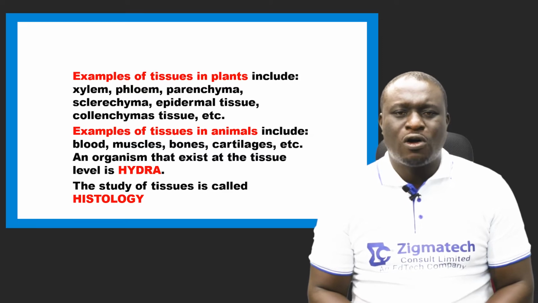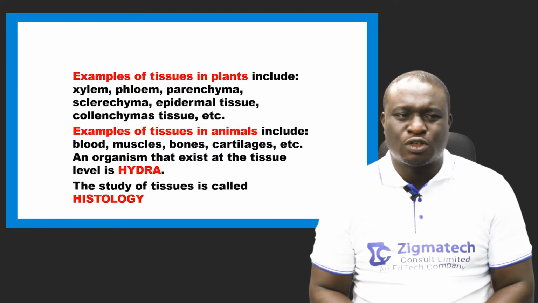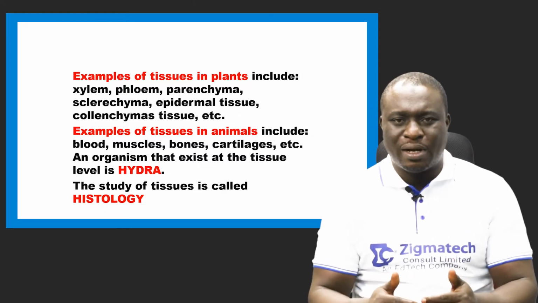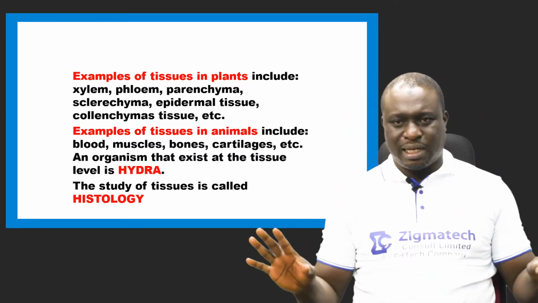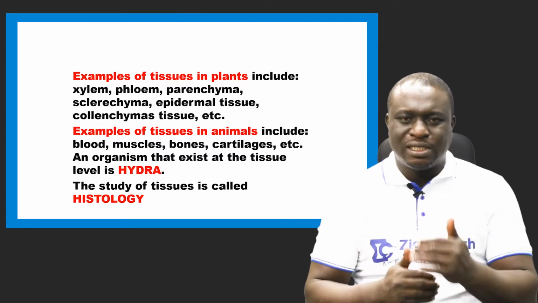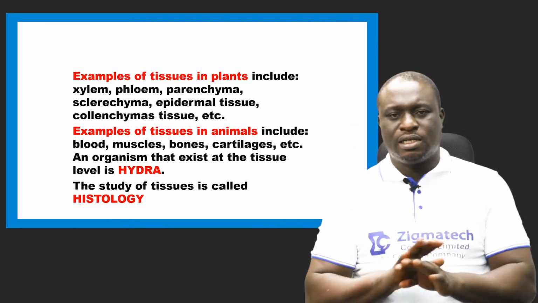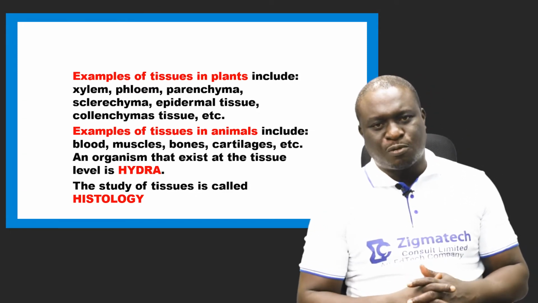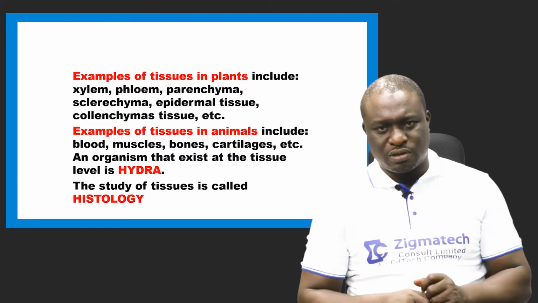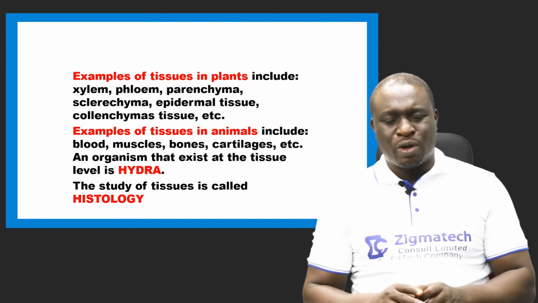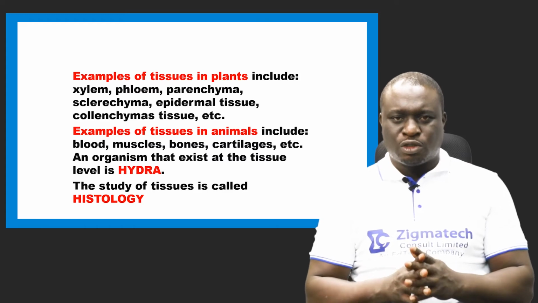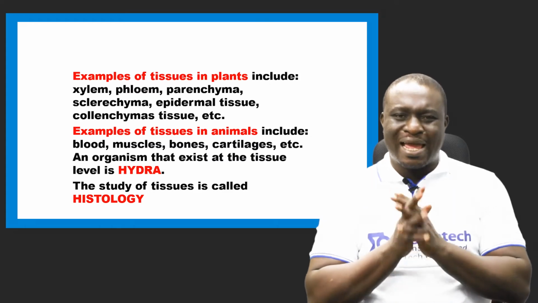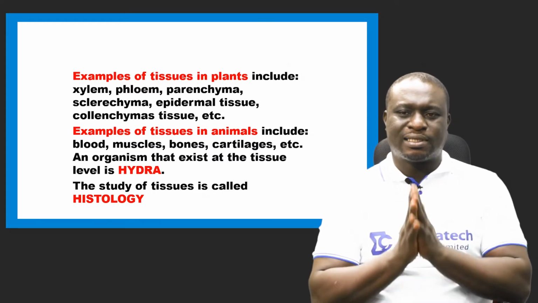Now, there are organisms that exist only as a tissue. Just the same way the amoeba exists as a cell, there are examples of organisms that exist as a tissue. We have the hydra. We also have the sponge, which is the simplest form of animals found in kingdom Animalia. So hydra is a perfect example of an organism that exists solely as a tissue.